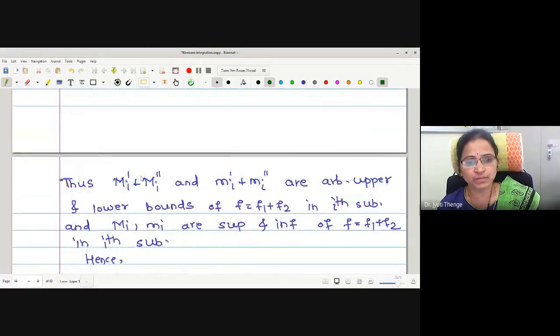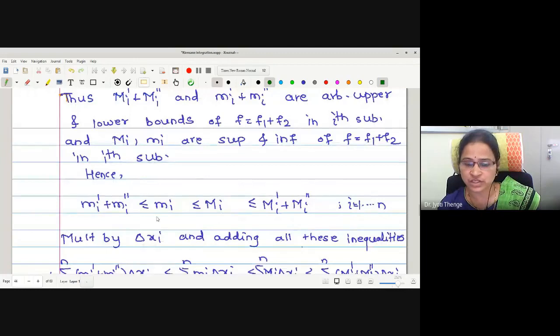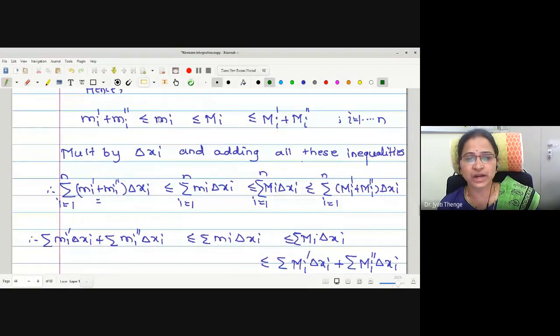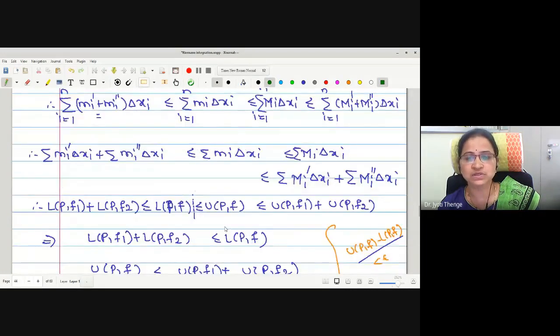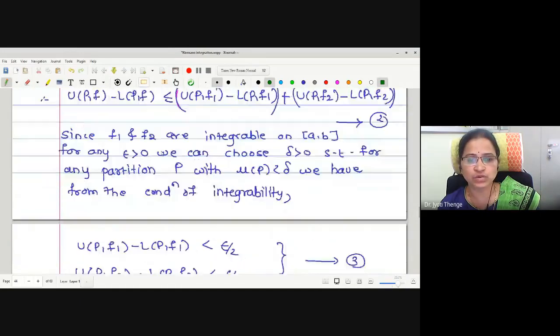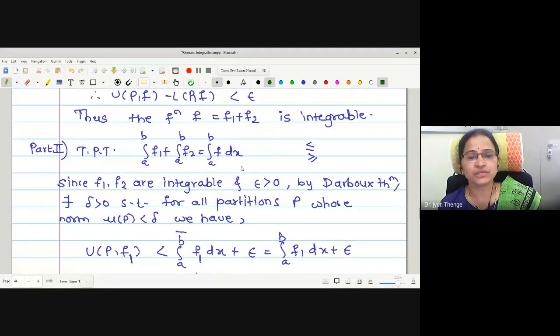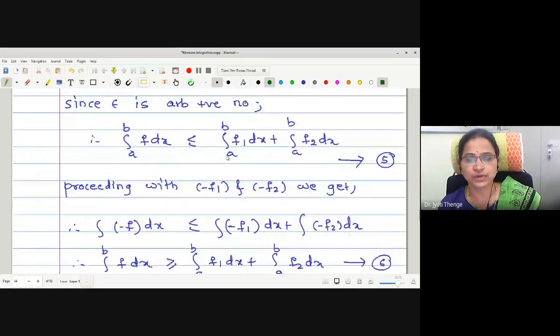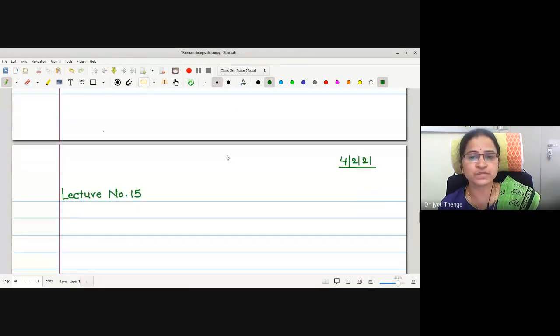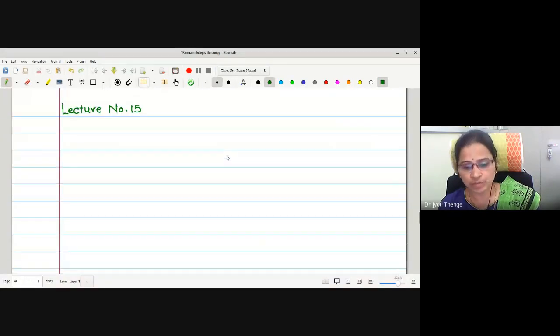Once we define the bounds of the function, here is the relation we have obtained. Then later we tried to convert those bounds to sums. Once we get the relation between their bounds, then easily we have proved that the function f equal to f1 plus f2 is integrable. Later we have also proved that integration f is integration f1 plus integration f2. That is, in the case of integrability of the sum of two functions, we have completed the theorem. Now in today's lecture we will follow the same thing for the difference of two integrable functions.